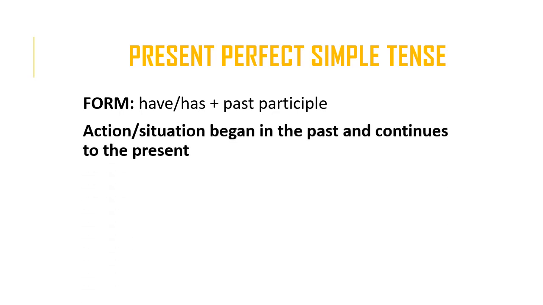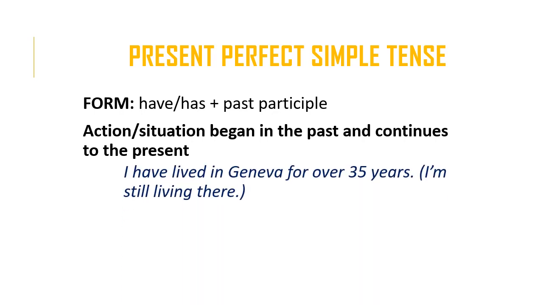All right, let's look at the first function. The first function is an action or situation that began sometime in the past and continues to the present. For example, I've lived in Geneva for over 35 years. So the implication of this sentence is that I'm still living there, because it's an action that began in the past, but it continues to the present.